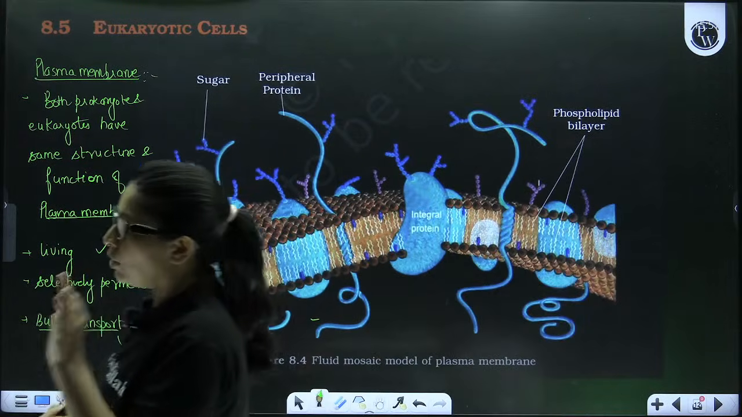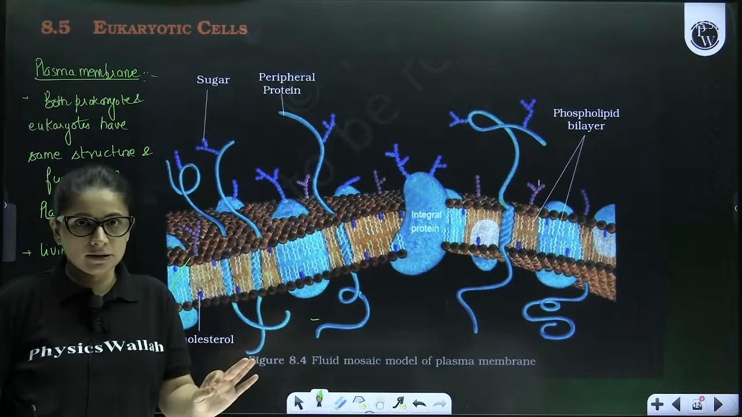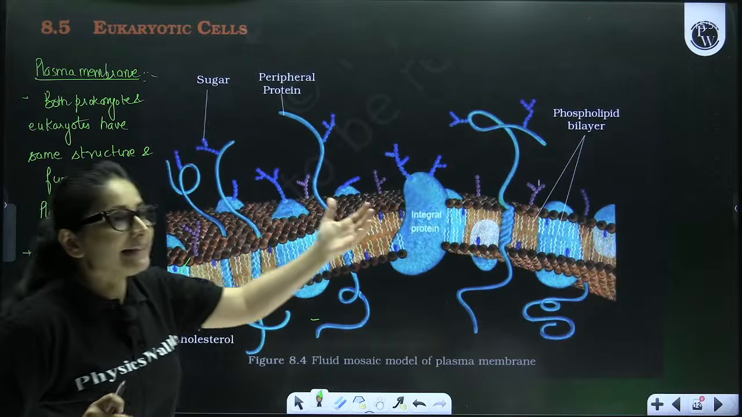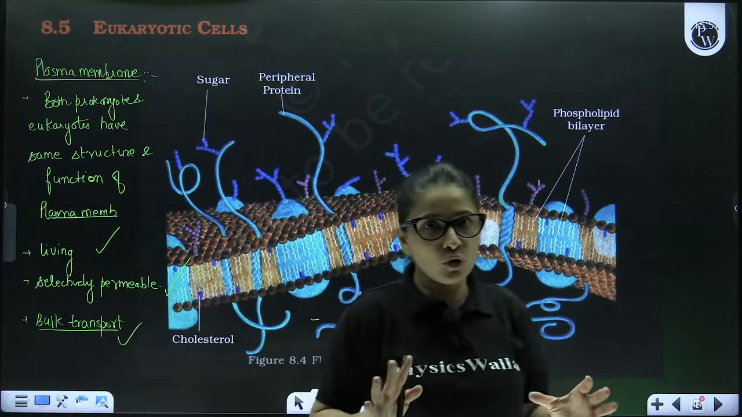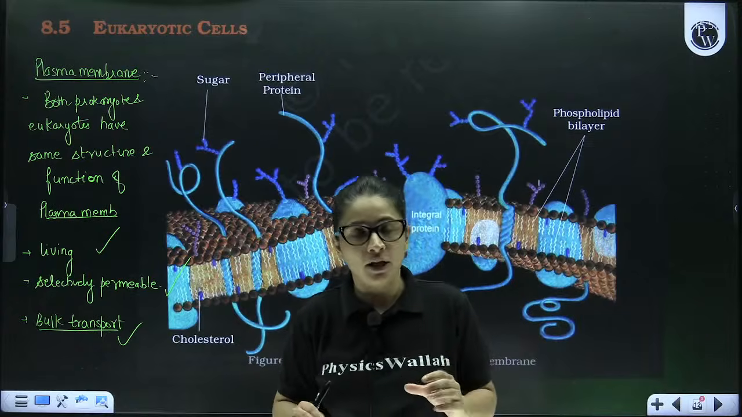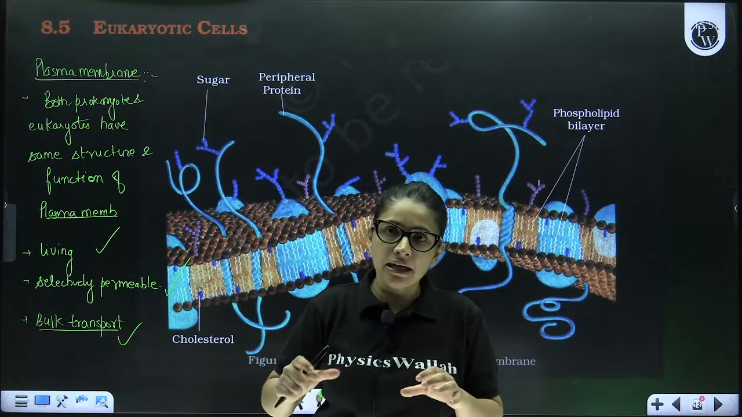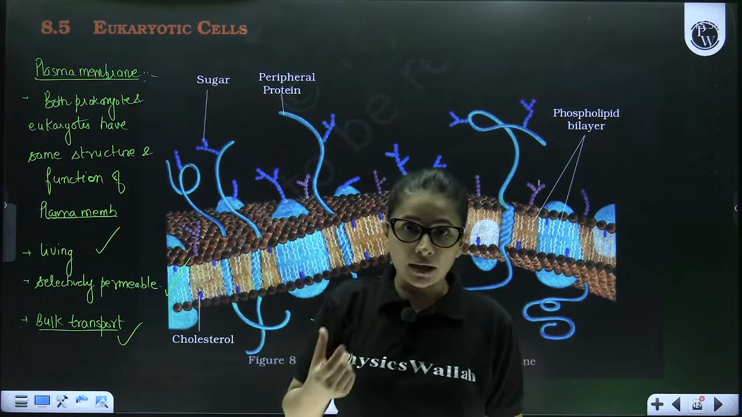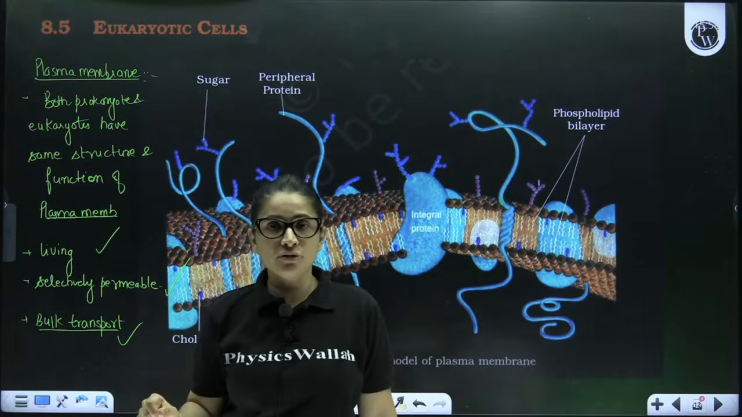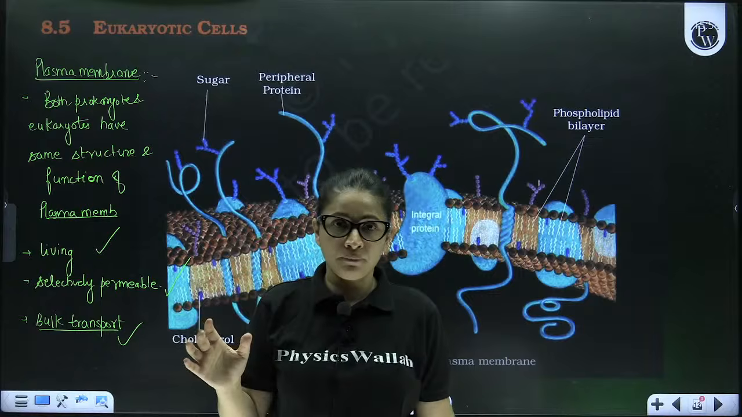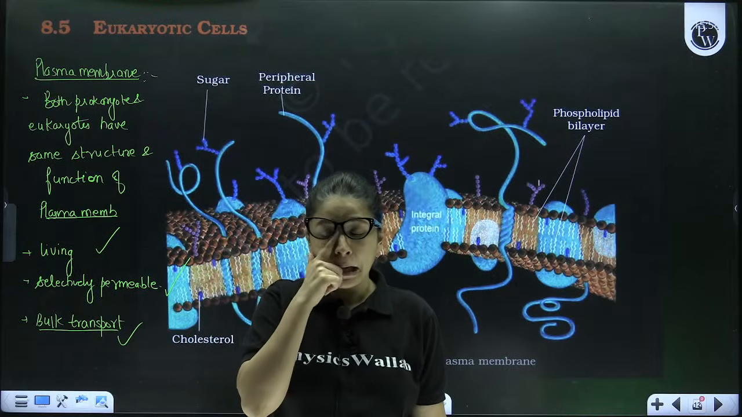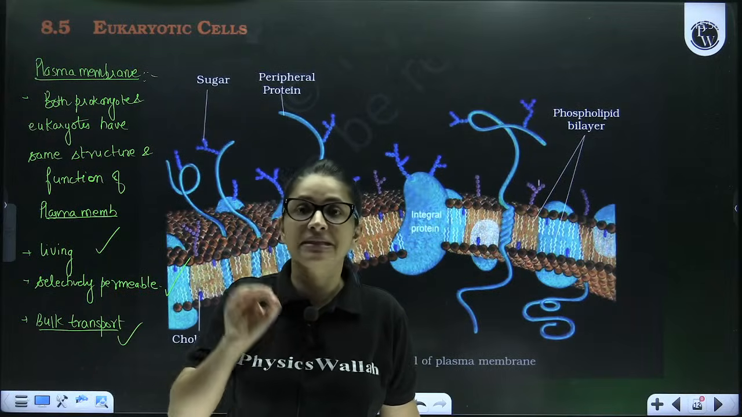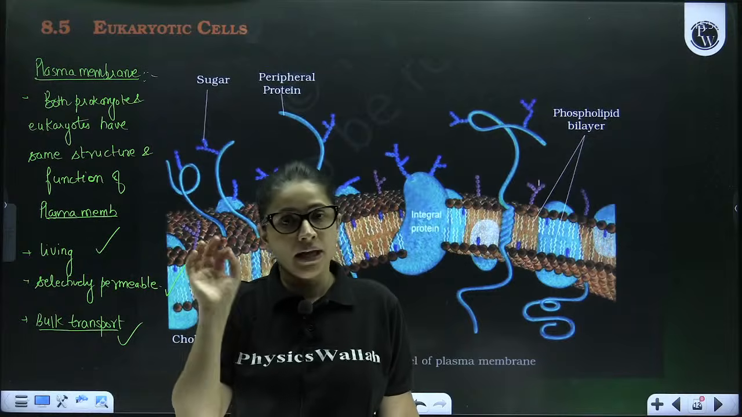So the best model was proposed by Singer and Nicholson while studying the human RBC. By 1972, ultra electron microscopes, everything was discovered, everything was invented. So it became very easy for Singer and Nicholson to have a view of all the structural details inside the cell. So they got an opportunity to study the structure of plasma membrane in well detail. So they chose which eukaryotic cell? They chose human RBC. And what they found is that plasma membrane is represented by two major chemicals, lipid and protein.